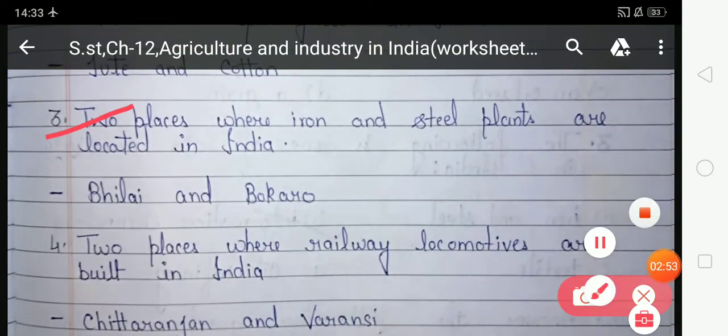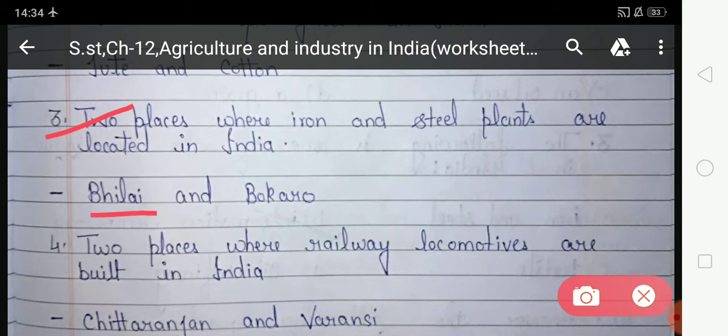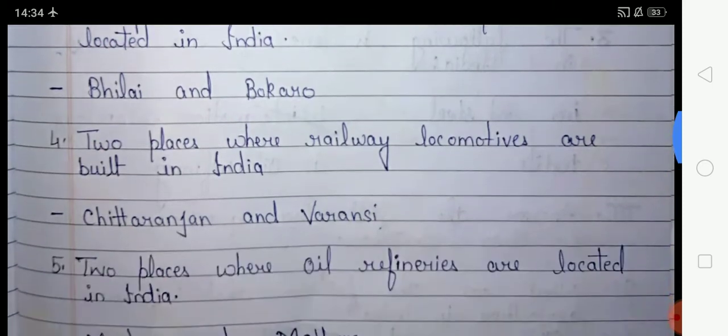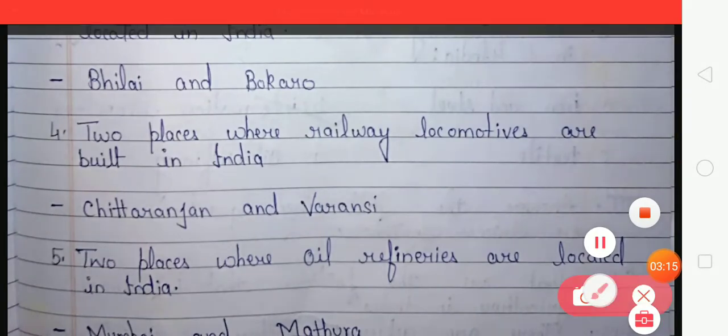Two places where iron and steel plants are located in India. Students, you have to write the names of two places where iron and steel plants are located. First one is Bhilai and second one is Bokaro, the two places where iron and steel plants are located in India. Now come to the fourth number.